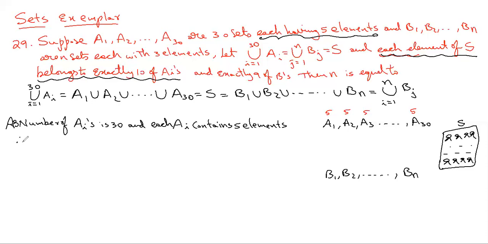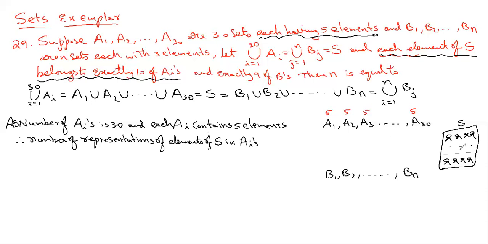therefore the number of representations of elements of S in the Ai's.